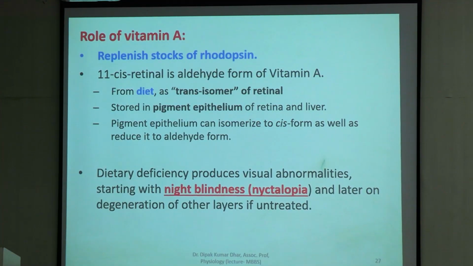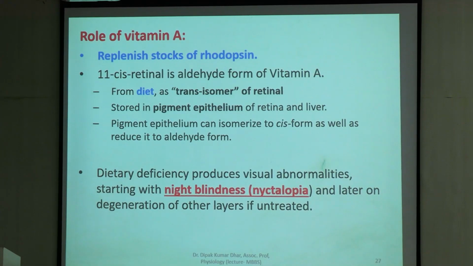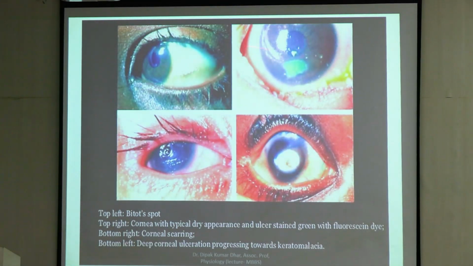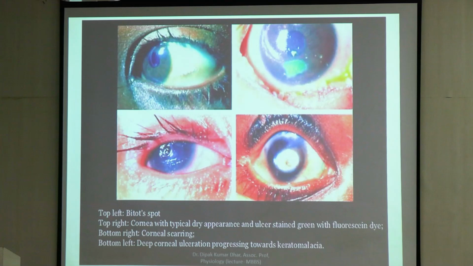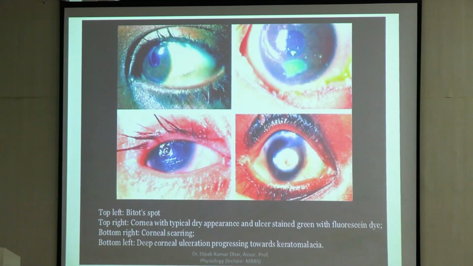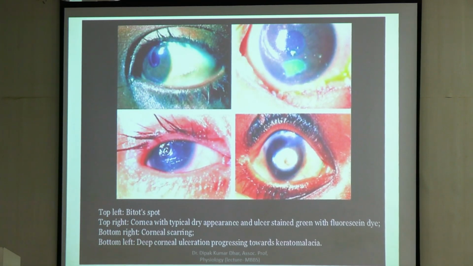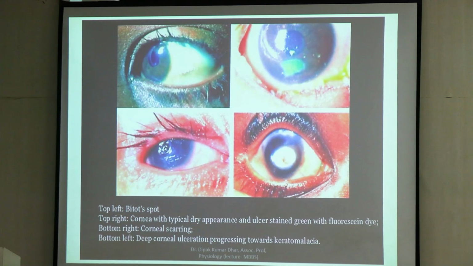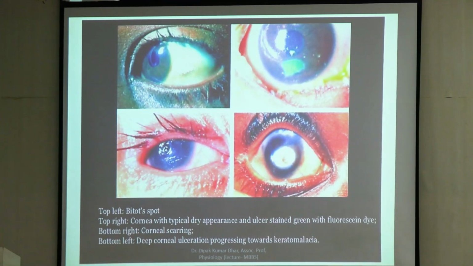So what is the role? As I said, the role of vitamin A is maintaining adequate stores of the aldehyde which can be pulled up in times of necessity for combining and forming rhodopsin again. Now this picture shows you the other manifestations of vitamin A deficiency. Here you find that epithelial layers of the eye are affected. Night blindness is a functional manifestation.